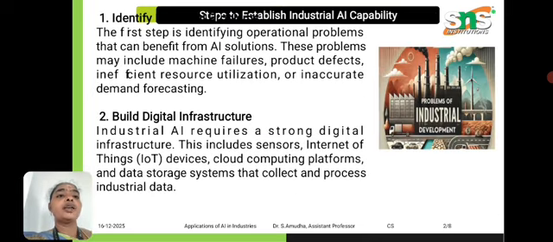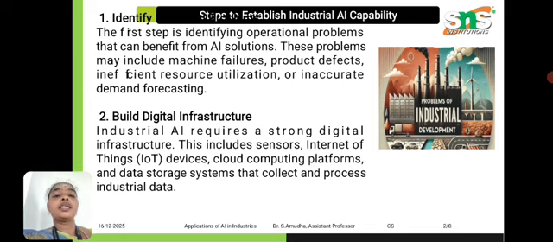The first step to establish industrial AI capability is to identify the operational problem: first identify the problem in the particular industry and the particular area. Problems include machine failure identification, product defects, resource utilization, and forecasting and detection. But if you implement an automated process, the system itself identifies these problems automatically and gives a solution on how to solve them.